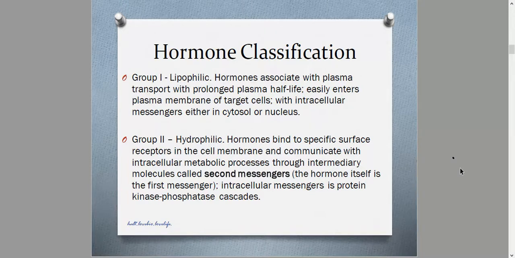We'll talk about secondary messengers in a while, after we further describe the differences and similarities between group 1 and group 2 hormones.